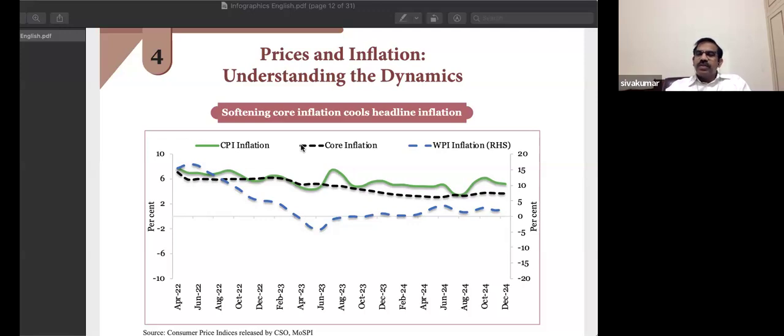But one thing is clear, my friends: overall inflation, headline inflation, in India is relatively high in the last 2-3 years. Which is not only a phenomenon in India, the rise in inflation rates has been a global phenomenon. So our effect is primarily due to food prices, whereas in the other parts of the world, it's primarily due to global supply shocks.